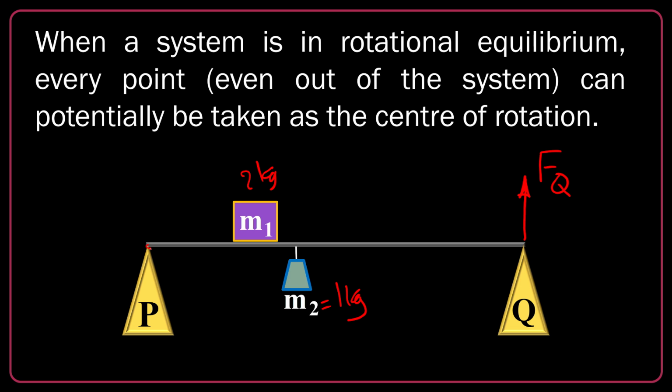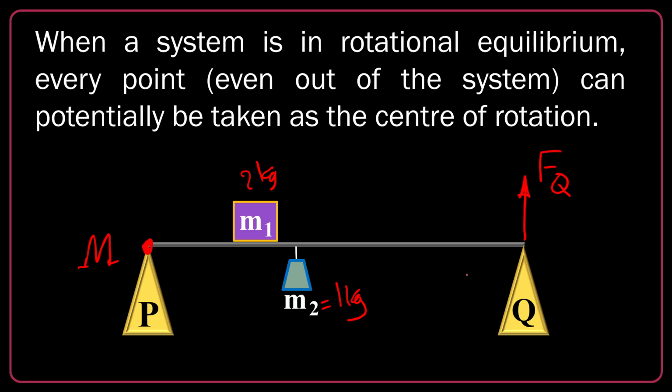What should I do? Let's say the point M is the center of rotation. Potentially every point could be that. So I take M. What's the benefit of that? Here there is a force Fp, of course, the reaction force of this pivot, and it doesn't have any torque. Regarding the center of rotation to be M, Fp is not actively participating in any torque, so it's eliminated.